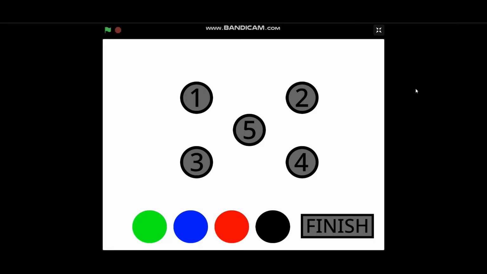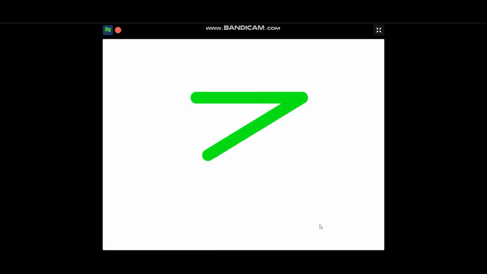Hi everybody! In this video, I am going to teach you how to make a dot connector on Scratch. At the end of this video, you are going to be able to make a project just like this one. Let's get started.